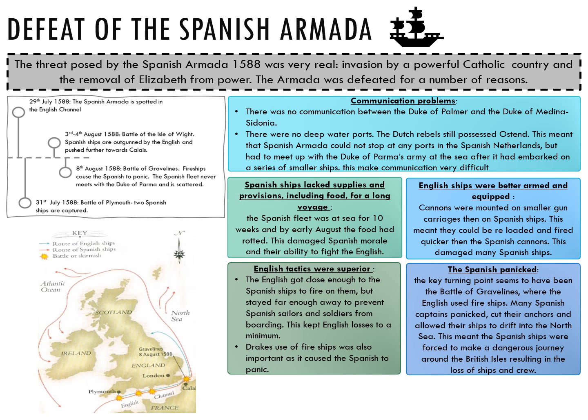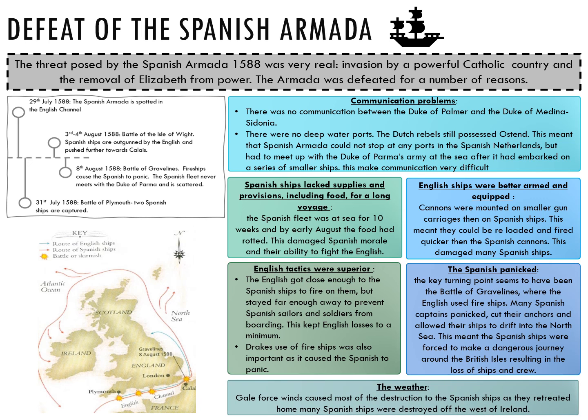The key turning point seems to have been the Battle of Gravelines, where the English used fire ships and many Spanish captains panicked, cut their anchors and allowed their ships to drift into the North Sea. This meant the Spanish ships were forced to make a dangerous journey around the British Isles, resulting in the loss of ships and crew. And the last reason was that the weather was particularly bad.